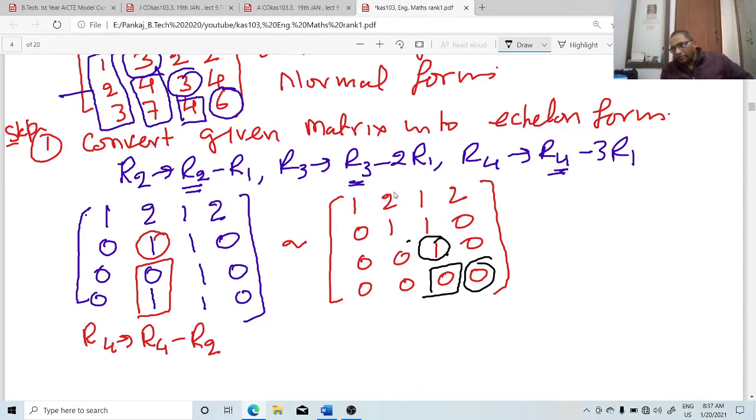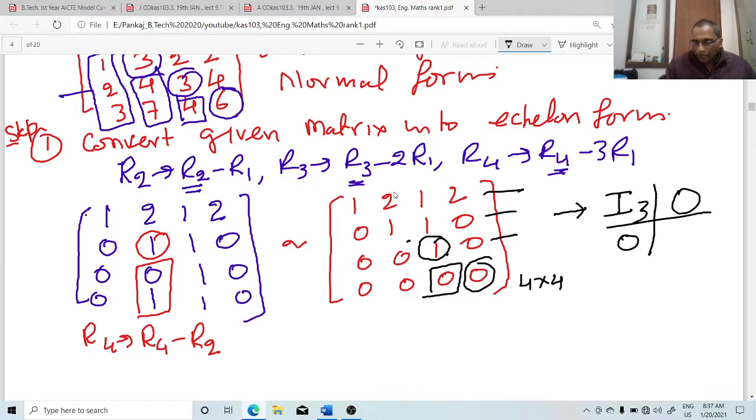Because we converted this matrix into echelon form, we can find the rank of the matrix. The number of non-zero rows is 1, 2, 3. The number of non-zero rows is 3, so the rank is 3. You can see the matrix is 4 cross 4 and the rank is 3. Now you can write the final answer: I3, then 1 column of 0 and 1 row of 0. So it is this form, like this. By seeing this, you can write the final answer. Is it clear or not?